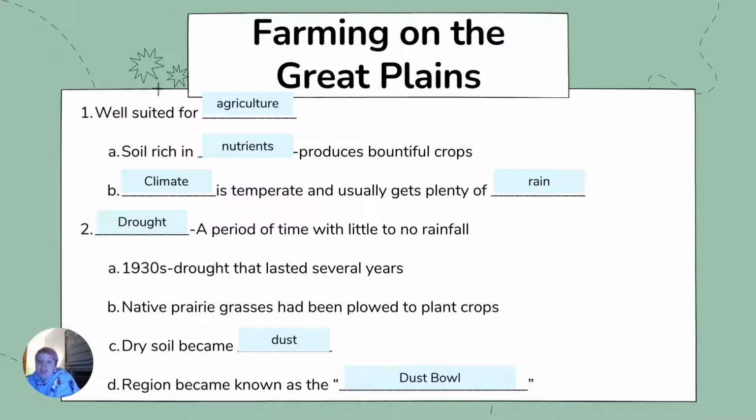For example, in the 1930s, the region experienced a drought that lasted for several years. Plowing of native prairie grasses that helped hold the soil contributed to some pretty massive soil erosion. So that's where the soil didn't have anything to hold on to, so it kind of got kicked up quite a bit. The plains became known as the Dust Bowl. The persistent winds in the area stirred up the clouds of dry soil or dust. However, today we can use those winds as a source of power.